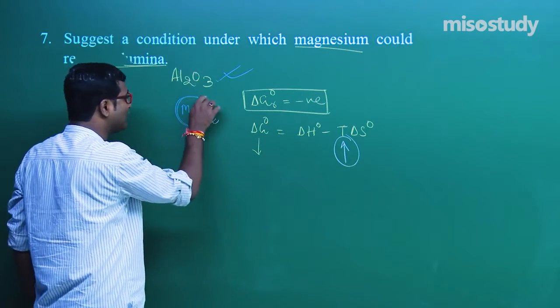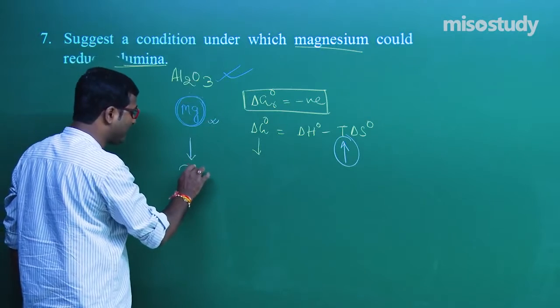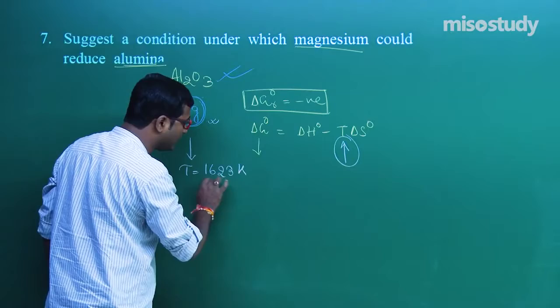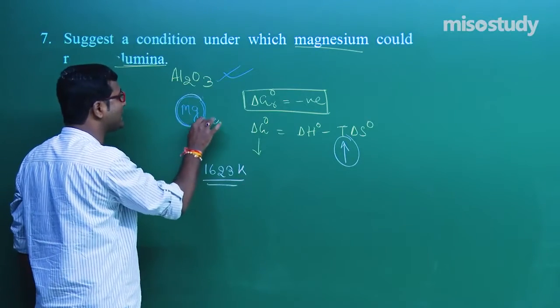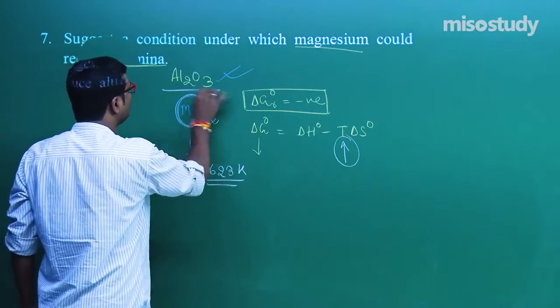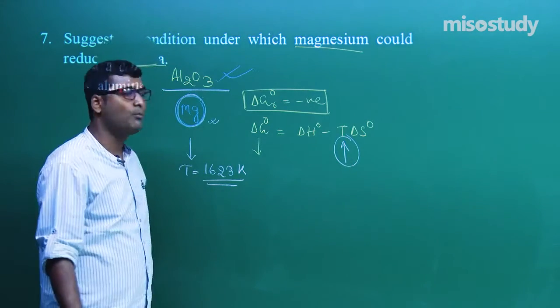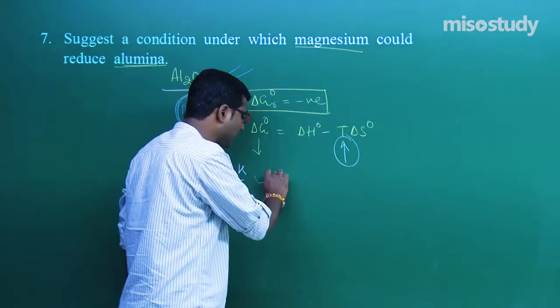So the condition is, if I increase the temperature up to 1623 Kelvin, then Mg has the ability to reduce Al2O3, forming MgO plus Al. This is the condition, my friend.